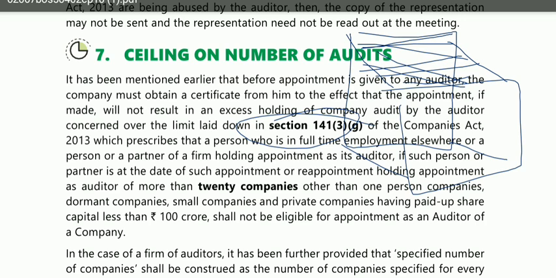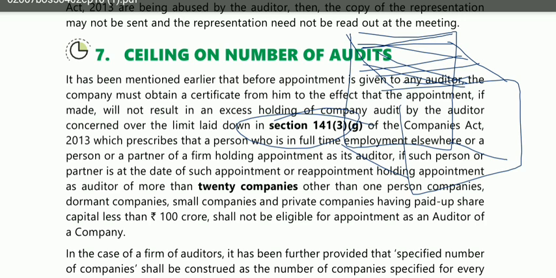So in this subsection 3 of section 141, what you have studied is that before appointment of the auditor, first of all, you have to obtain a certificate from the auditor that he is not involved in full-time employment elsewhere. That means he is not doing any job under any company, or he is not under employment of anything. He should not be in full-time employment under anyone.